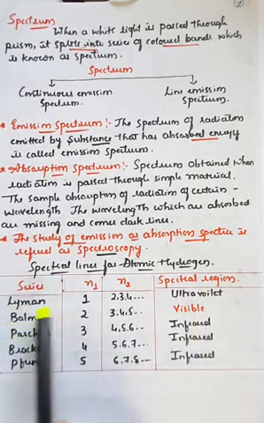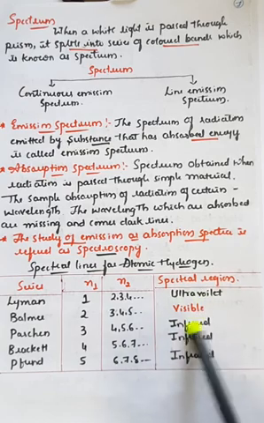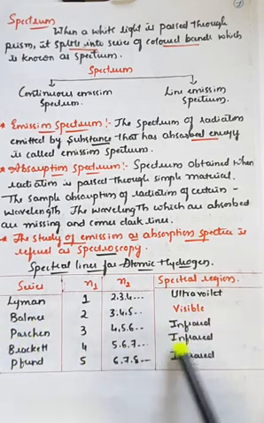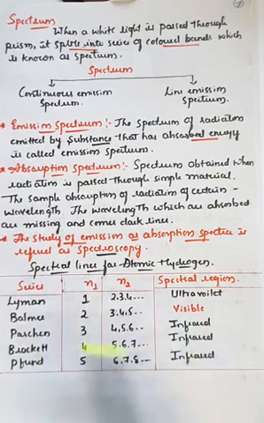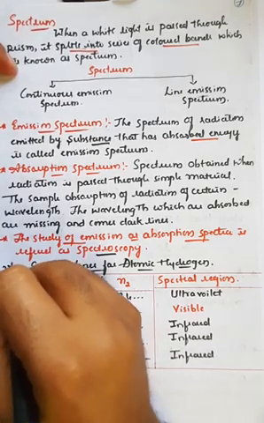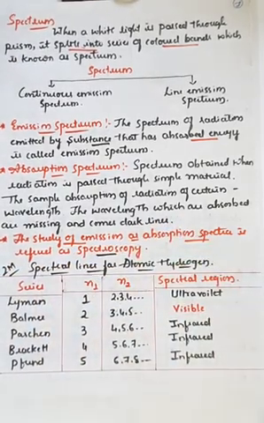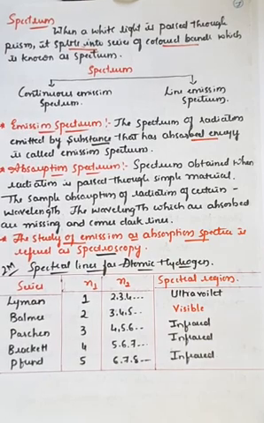And in the case of Balmer, it is obtained in the visible region, and Paschen is generally obtained in the infrared. Brackett is also obtained in the infrared, and the Pfund series is also obtained in the infrared, right? This can be asked for 2 marks: explain the different types of spectral lines in atomic hydrogen. Most of the time it is repeated.